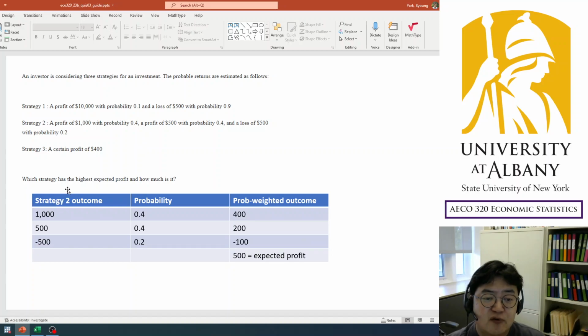Now let's do the same thing for strategy 2. There are 3 outcomes: 1,000, 500, minus 500. The probability distribution is 40%, 40%, 20%. So multiply them. 1,000 times 0.4 is 400. 500 times 0.4 is 200. Minus 500 times 0.2 is minus 100. You may use a calculator, Excel, whatever, but it's a simple multiplication. And then summing these 3 numbers, you get 500. So strategy 2 has an expected profit of $500.